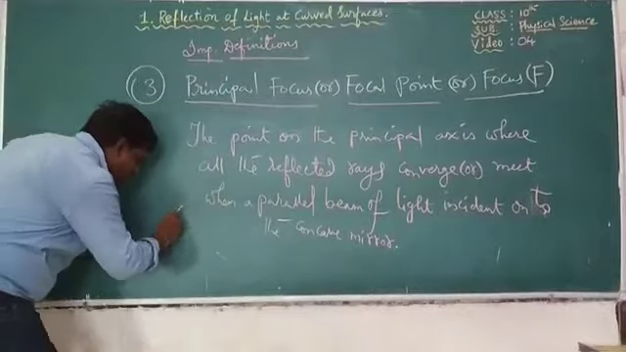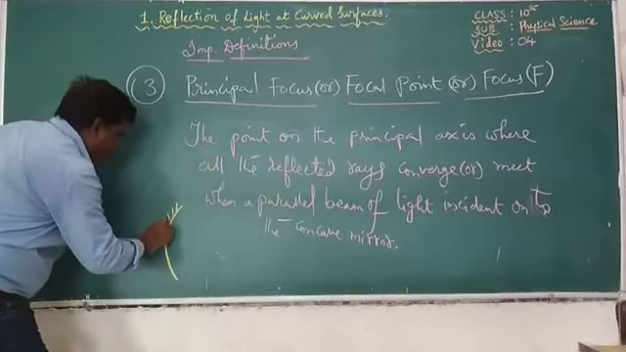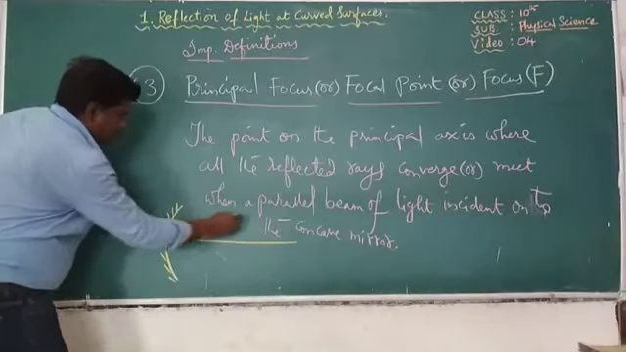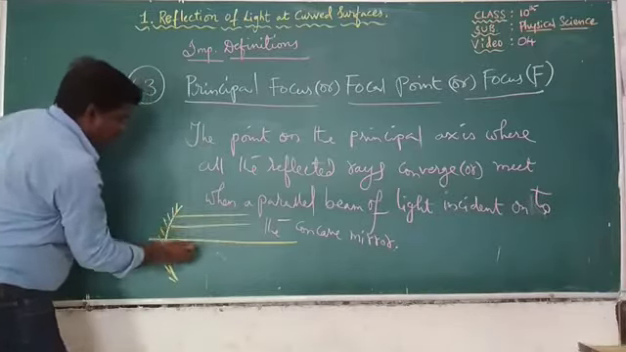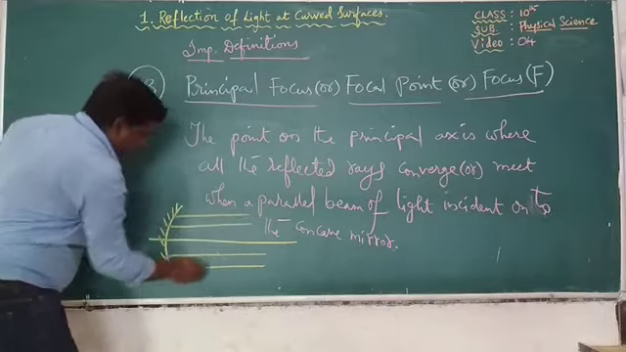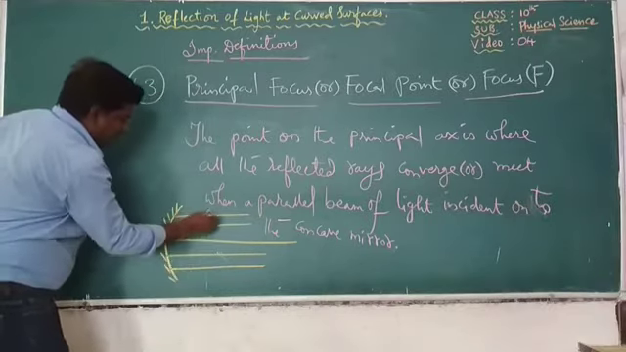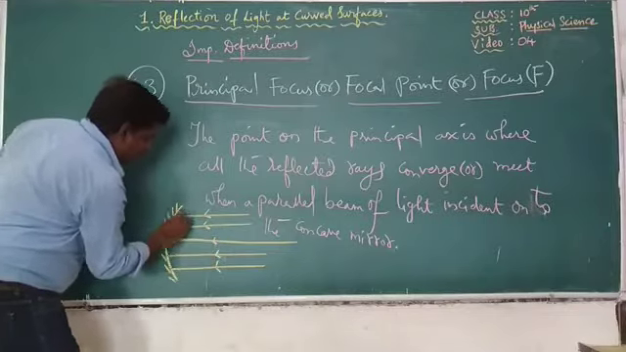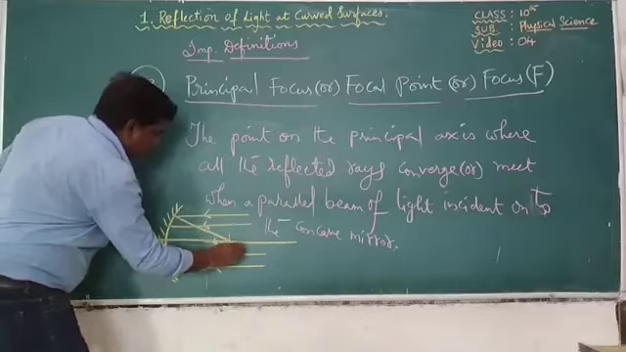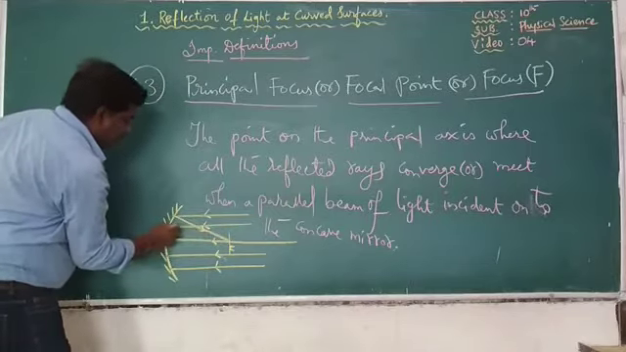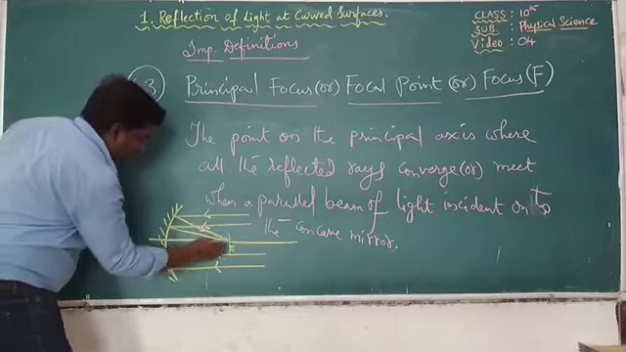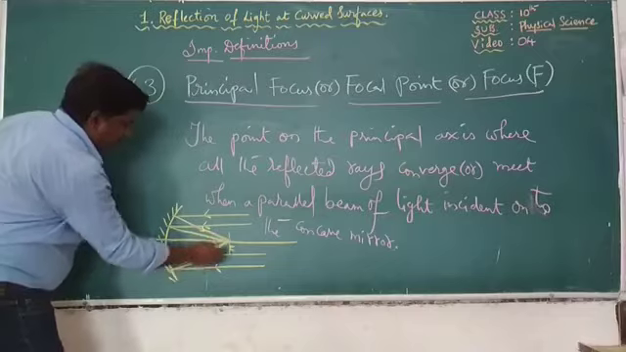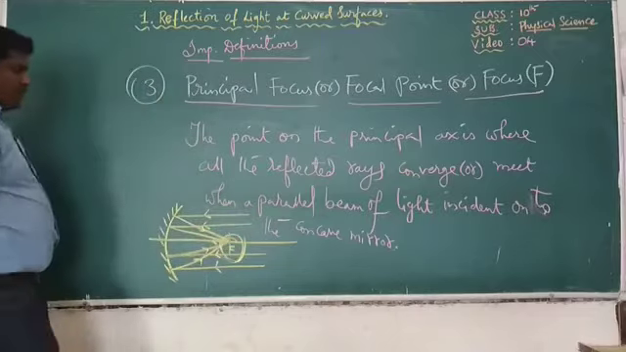Let us see in the diagram once again. This is a concave mirror and a parallel beam of light rays is incident on the concave mirror. All these incident rays converge to a point called focus or principal focus or focal point. This is the diagram for this. This point is called the principal focus.